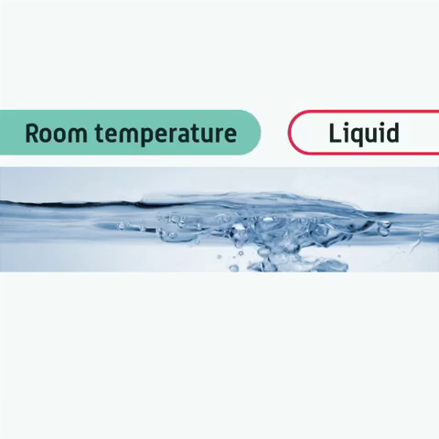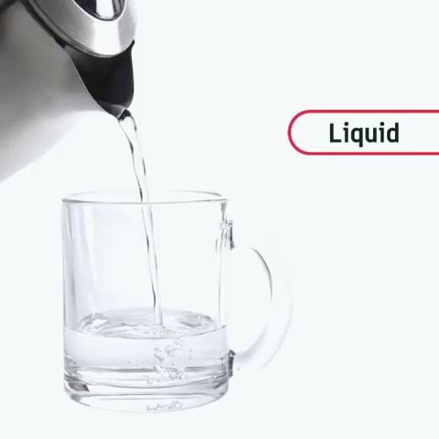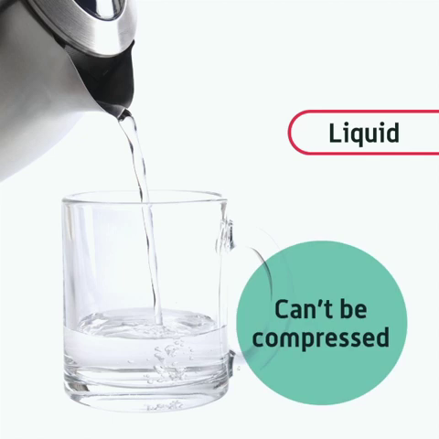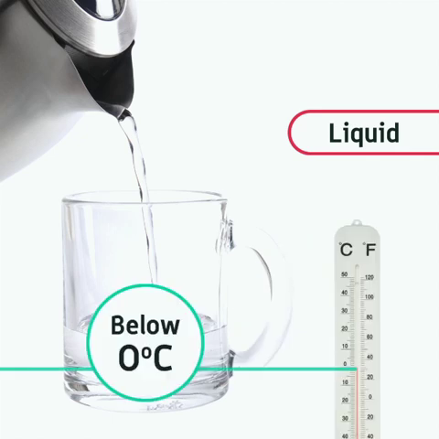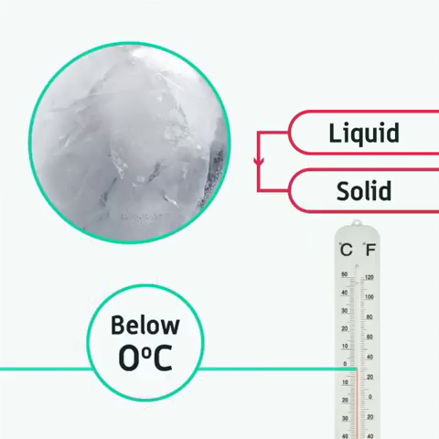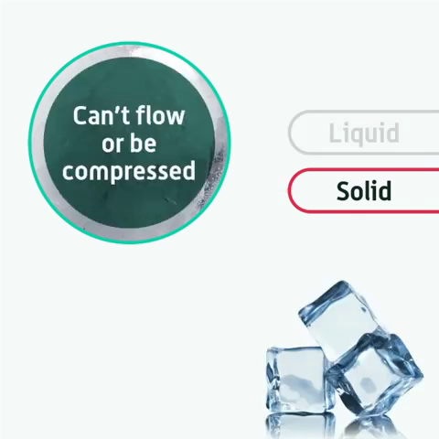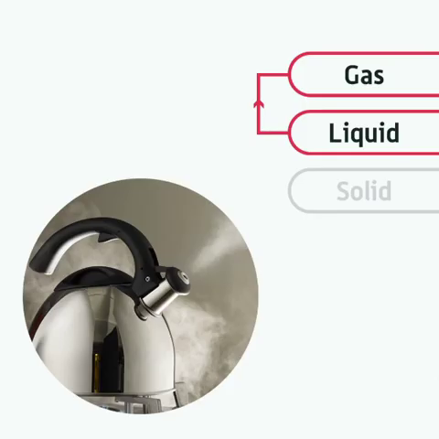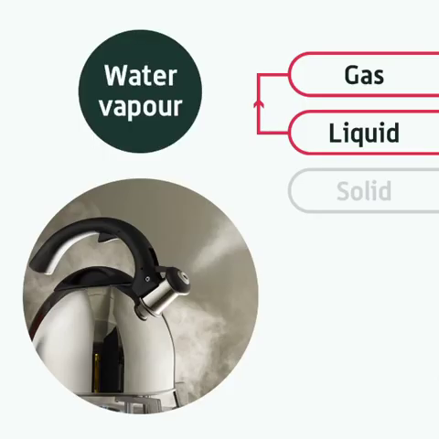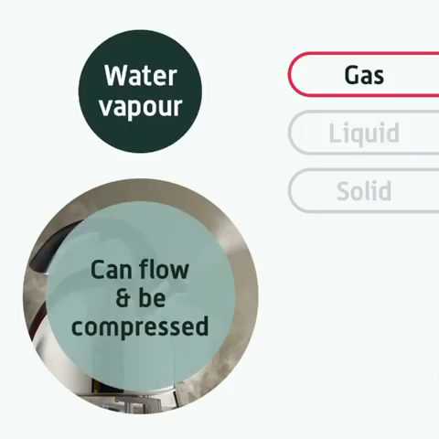At room temperature, water is a liquid. It can flow and will take the shape of its container. Liquids can't be compressed. If you cool water to below 0 degrees Celsius, it will freeze into solid ice. Solids have a fixed shape and cannot flow or be compressed. Liquid water will evaporate into a gas called water vapor. Gases can also flow. They'll spread to fill their container and they can be compressed into a smaller volume.